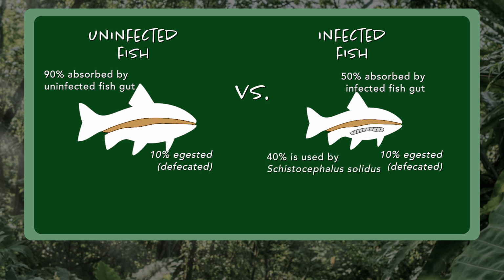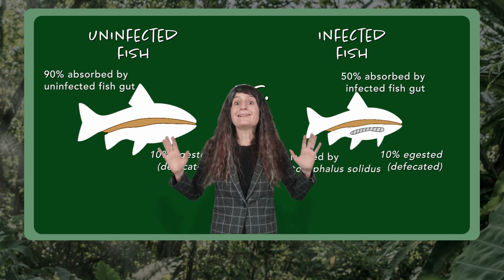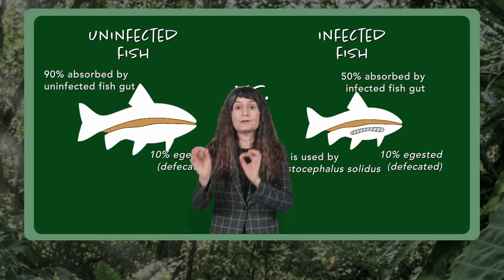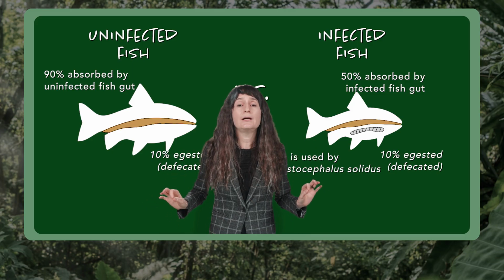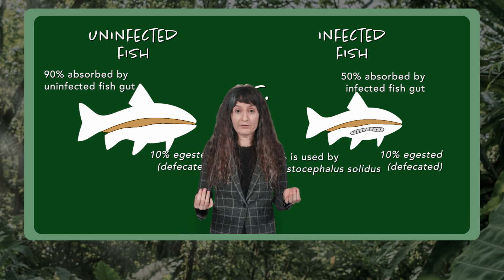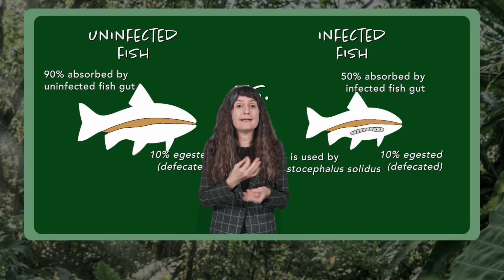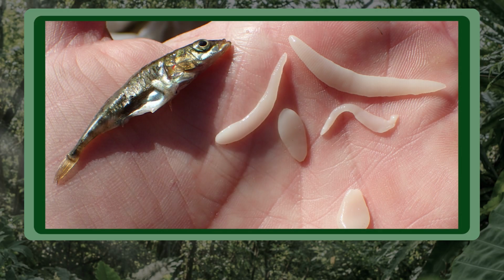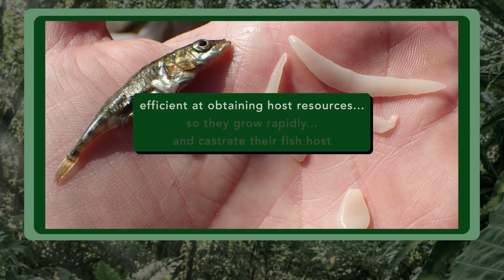However, in the infected fish, only 50% of the food consumed is actually available for the host, and 40% is used by Schistocephalus solidus. That's a really big difference from what we saw for the energetics of Hymenolepis diminuta in its rat host, a really different outcome, depending on whether we're looking at the larval form of a parasite or the adult form of a parasite. This larva is taking a tremendous amount of energy from its host. These larval tapeworms are really ruthless about taxing host resources.